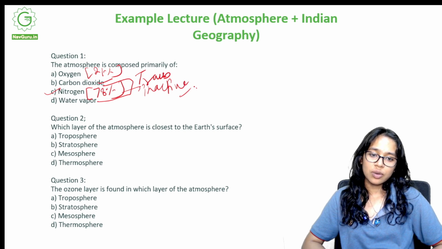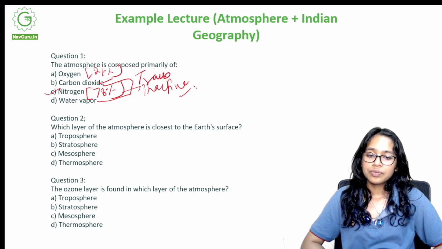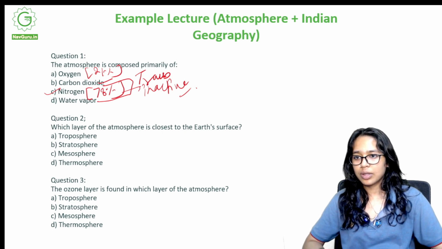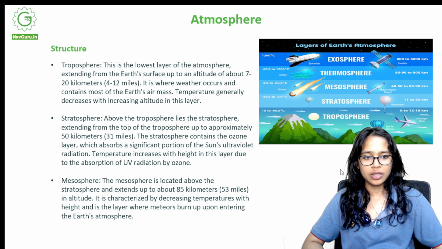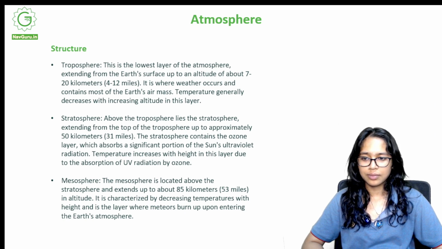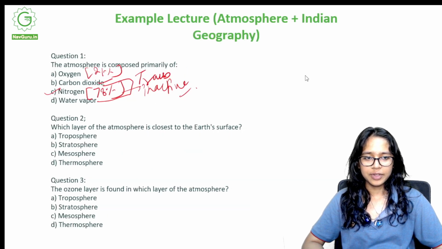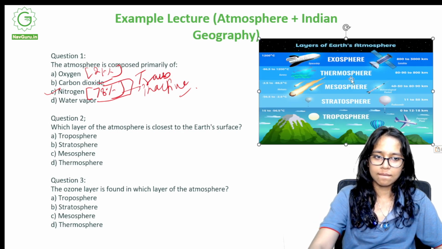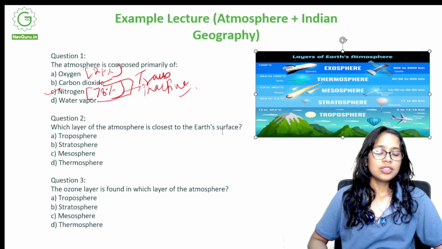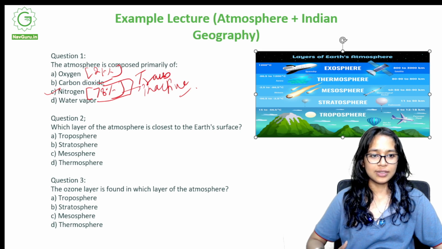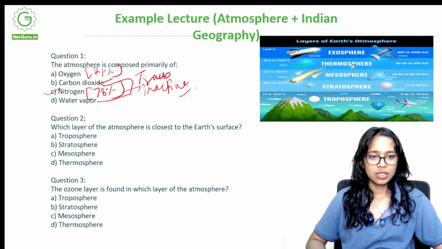Which layer of the atmosphere is closest to the Earth's surface? For this, let's do one thing. We shall go and bring the entire layer of the atmosphere with us. Now we have the entire layer of the atmosphere with us over here. Amazing. I think that's easier to be understood.